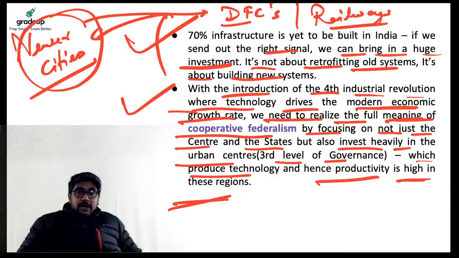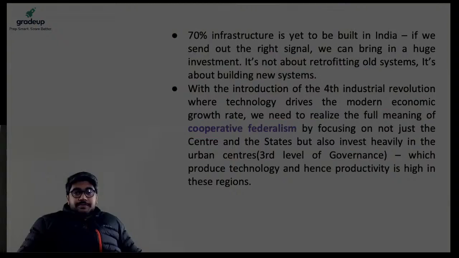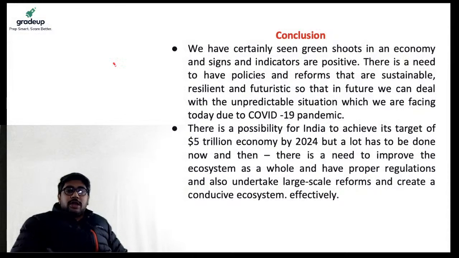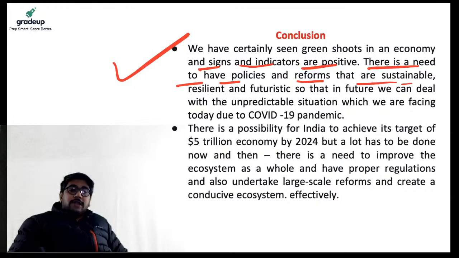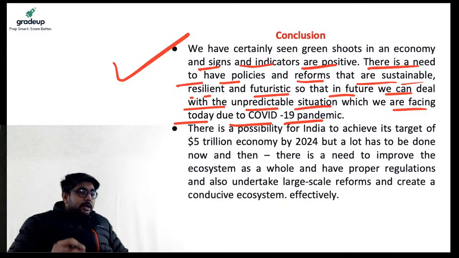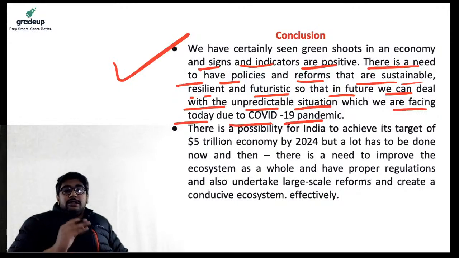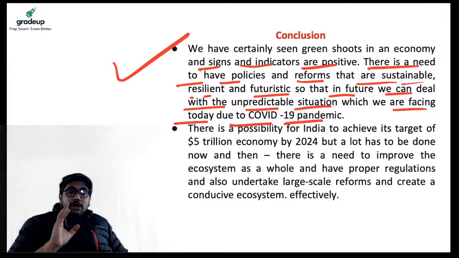So these are a few things that we can improvise upon. Now, what is the conclusion that we draw out of the entire article? So we have certainly seen green shoots in the economy and signs and indicators which are quite positive, and there's a need to have policies and reforms that are sustainable, resilient, futuristic, so that in future we can deal with the unpredictable situation which we are facing today due to the COVID-19 pandemic, right? What we are facing today, a similar situation we don't want to face in the future, and thereby we need to build a resilient and futuristic economy, in order to not face such situations in the future, right?